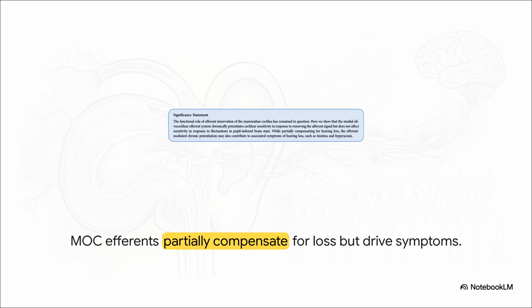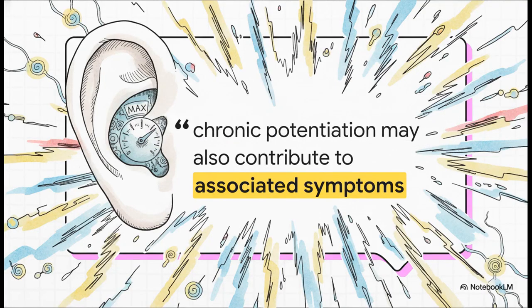When a patient gets age-related or noise-induced hearing loss, they lose afferent signals. Their brain realizes it's missing input, so over a long stretch of time, it uses the MOC pathway to just chronically crank up the physical gain in the cochlea. As this quote beautifully summarizes, the irony here is that the brain is genuinely just trying to help. It's trying to partially compensate for the hearing loss.